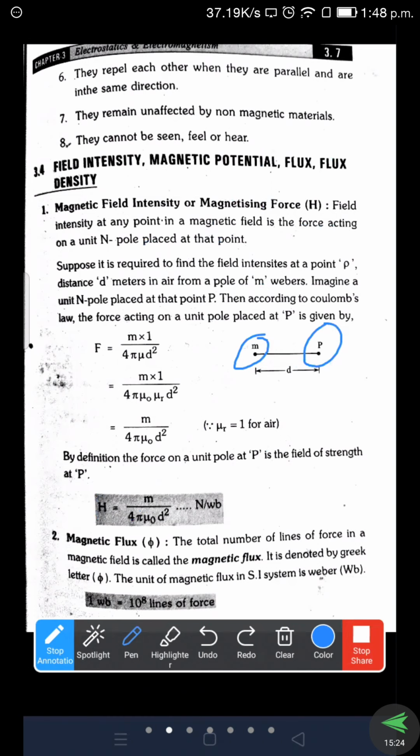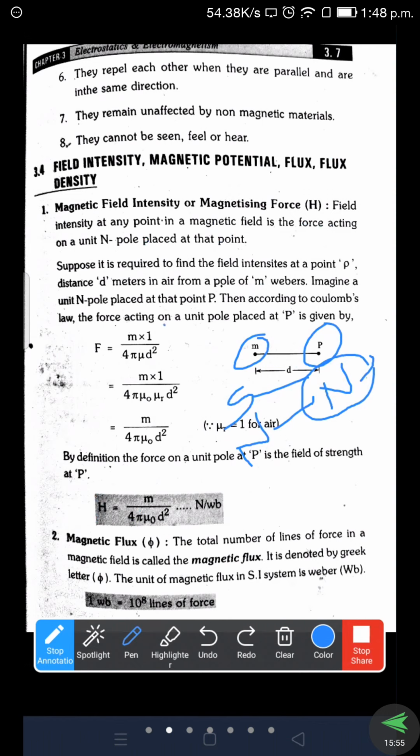Practically the force exists between two poles only, but only one N pole at location P, one N pole we are placing. For example, at M location we are placing a south pole. So whatever the force is existing, in some cases instead of north we can place south, instead of south we can place north also. Whatever the force is existent, that is delivered by means of Coulomb's law.